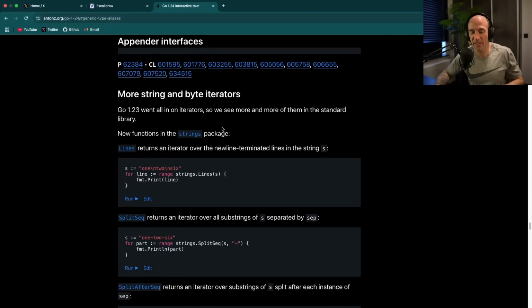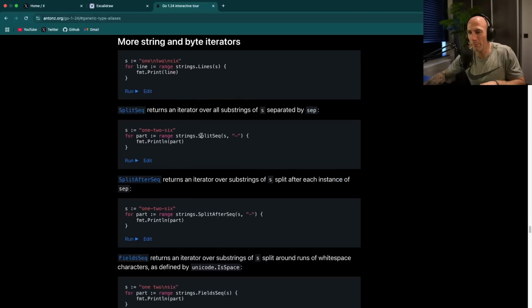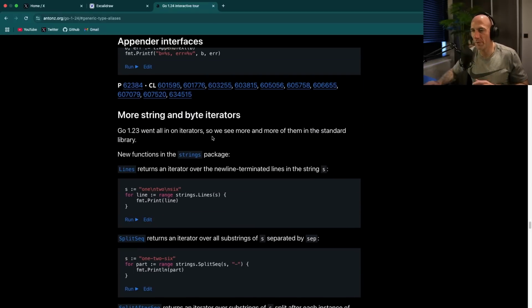Okay, this is very important. It seems minor and people would skip it, but it's not. This is actually big. So, remember Go 1.23, where everybody was basically saying iterators suck. Yeah, they do, because why would you implement an iterator? It's just like, why? Right? It's complexity that is actually not needed.